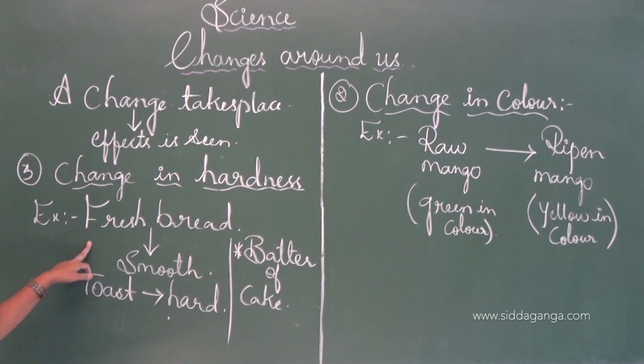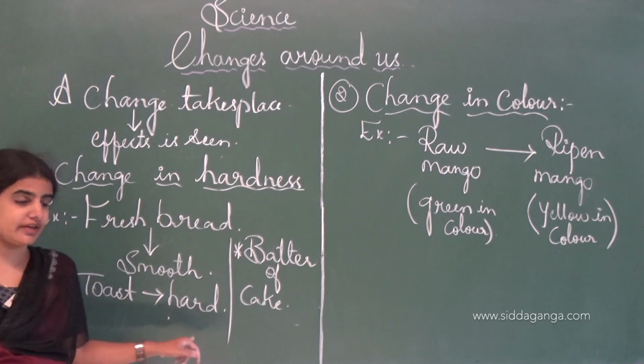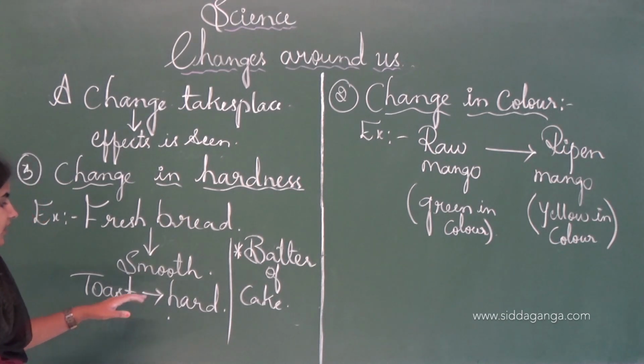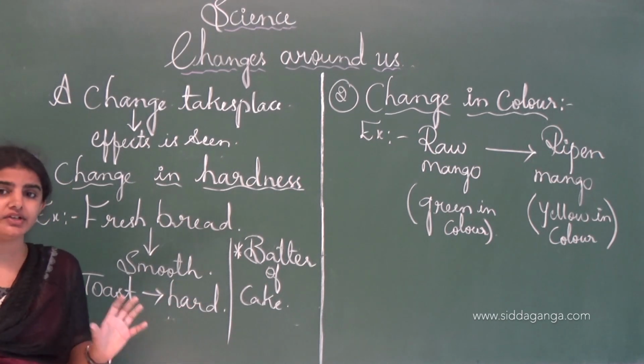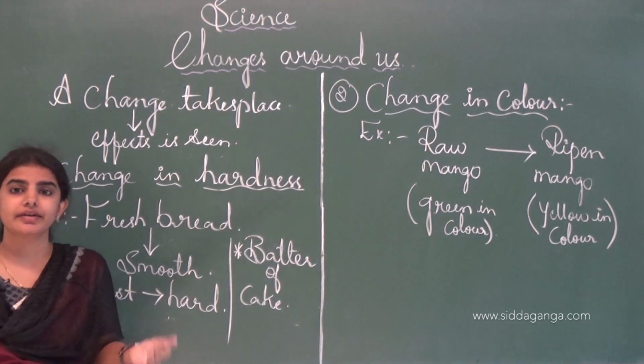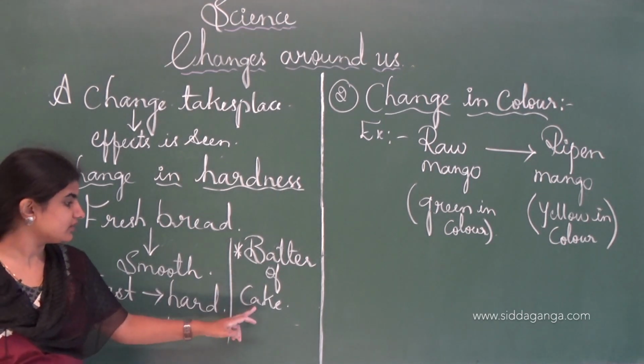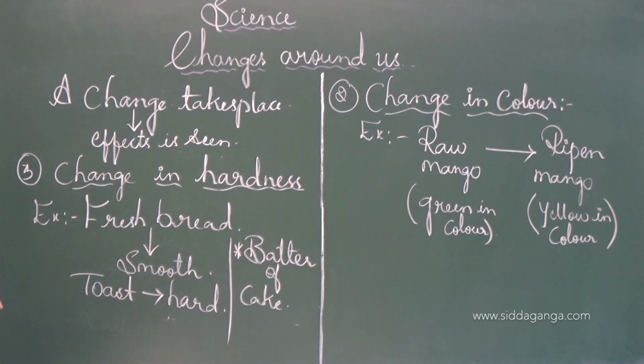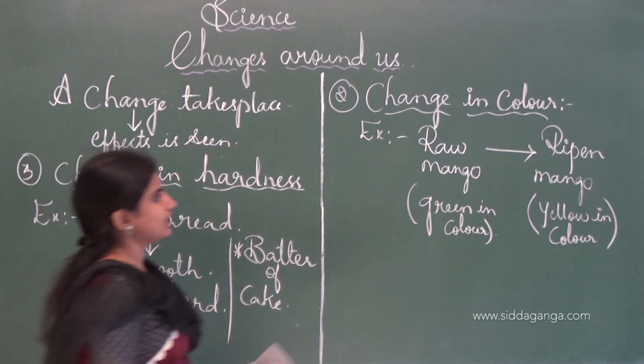Nothing but the fresh bread is smooth in nature. When we toast the bread, it will become hard. The changes occur, and that's why it is hard. And the batter of the cake is usually smooth in nature, and if the baking process starts, the cake will become hard. See, this is one of the changes we see in our surroundings also, and in our day to day life. And next one is change in the shape, change in the size.